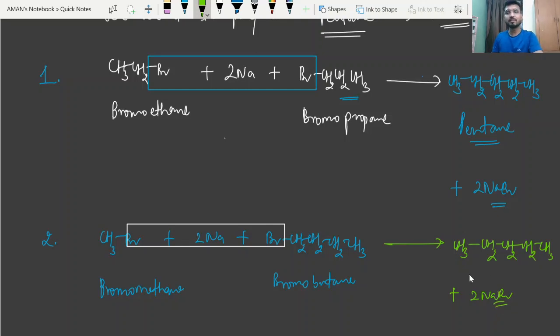So in this case again pentane will form.